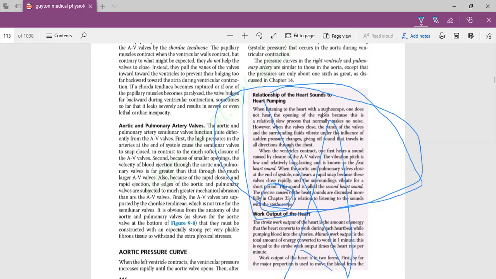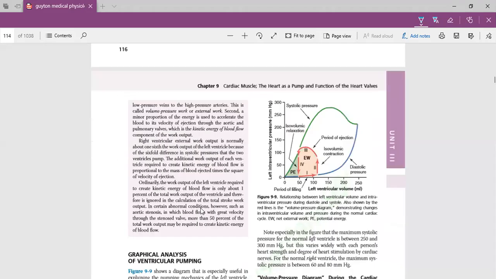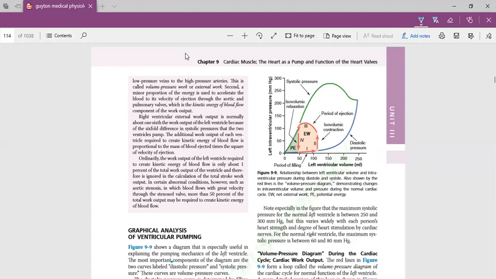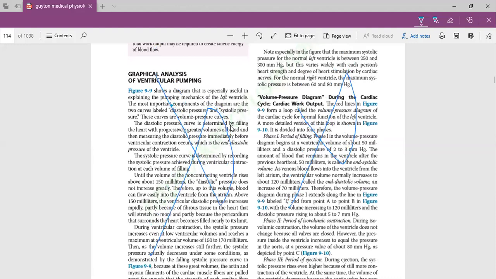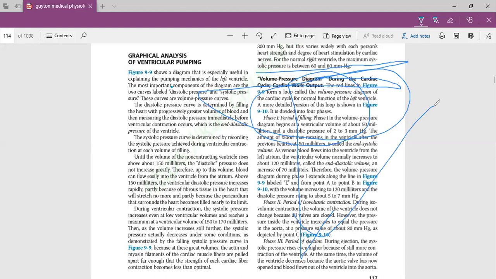Work output of the heart is not that important. So come to the next page. This page is not that important at all. This is not important. This is not important. General analysis of the ventricular pumping. The next topic is also not important. So this page as such is not important, but this topic is important. This whole topic is important. You have to read this.